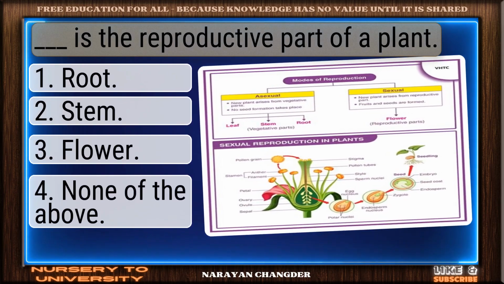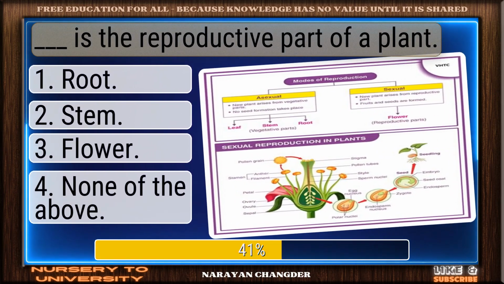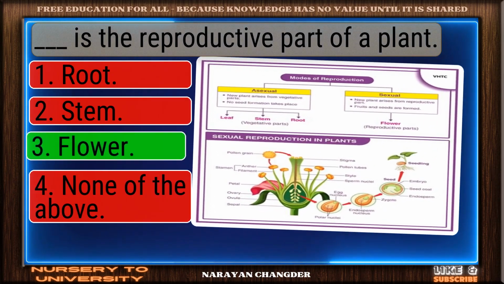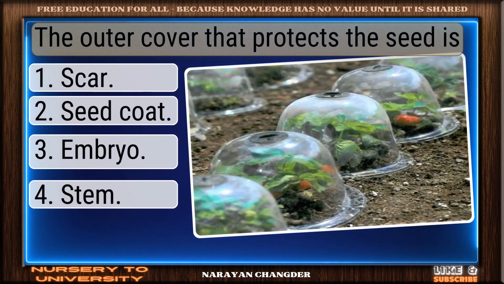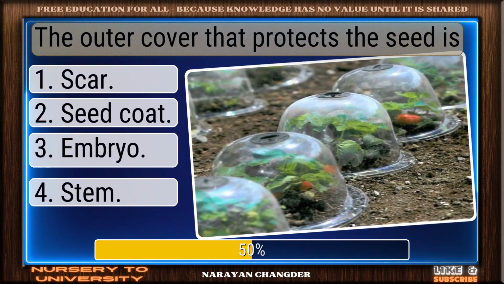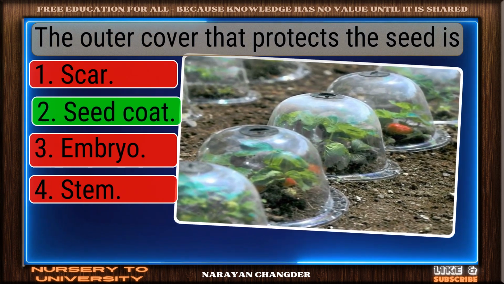Question number 53. Dash is the reproductive part of a plant? Valid point. Flower is true. Question number 54. The outer cover that protects the seed is? Great thinking. Seed coat is the right choice.